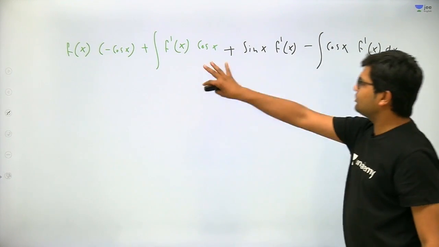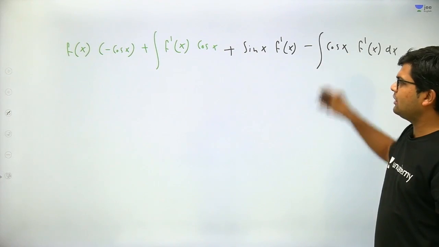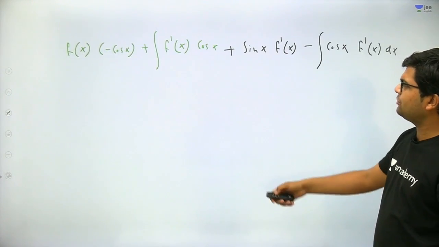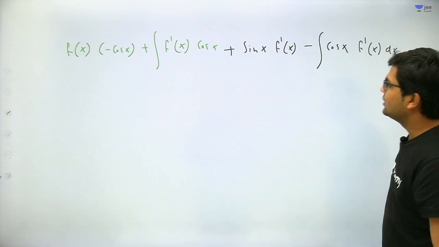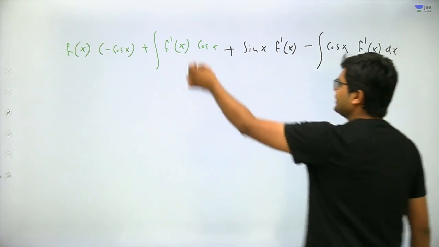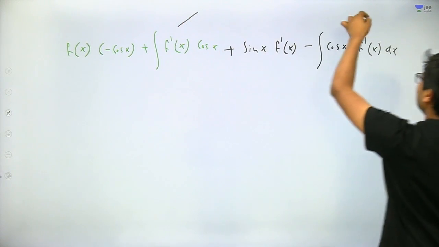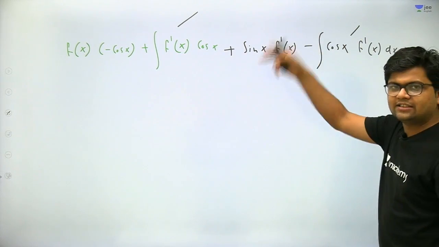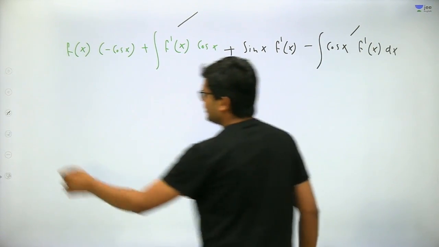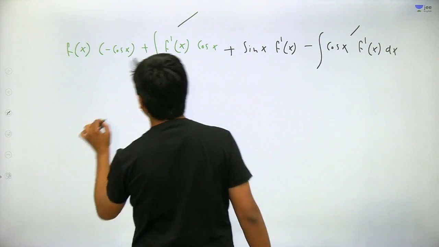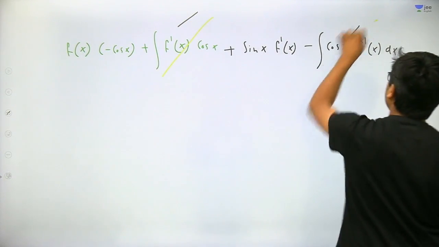So these equations we will arrive at after applying Euler's rule. Obviously, the limit of the integral is 0 to pi. That is okay. So if I observe that this f dash of cos x and this f dash x cos x, they cancel out each other. So I cancel them. These two terms cancel out each other. Got my point?